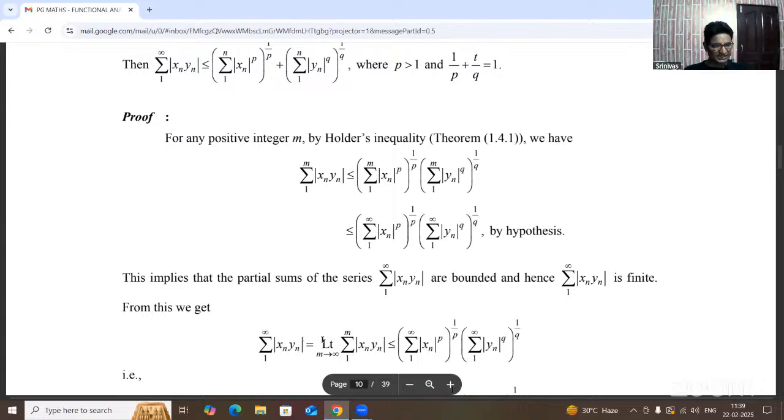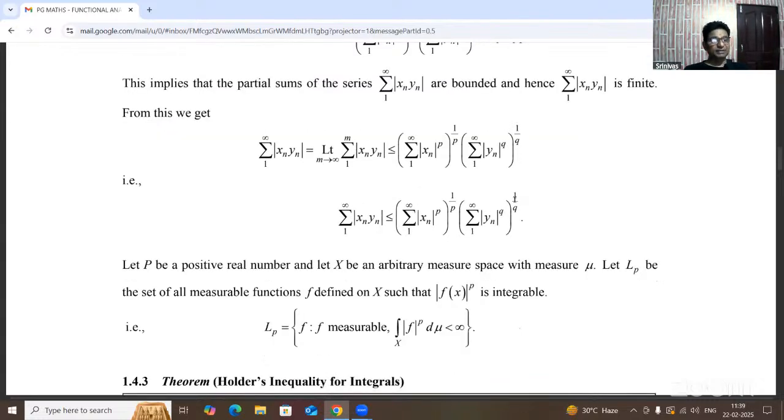Given this partial sum, that is less than or equal to (summation mod xn whole power p) whole power 1 by p, times (summation mod yn whole power q) whole power 1 by q, because the partial sum is bounded. Bounded means we are taking the limit. So here the limit is m tends to infinity, because it varies from 1 to m values.